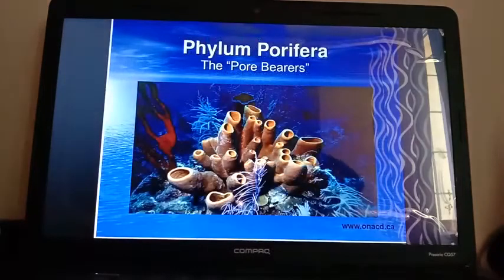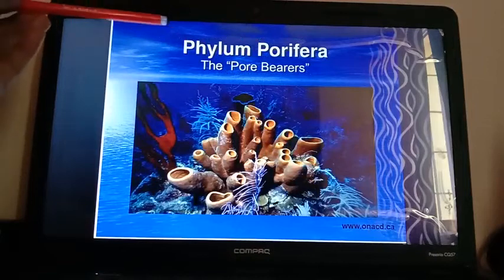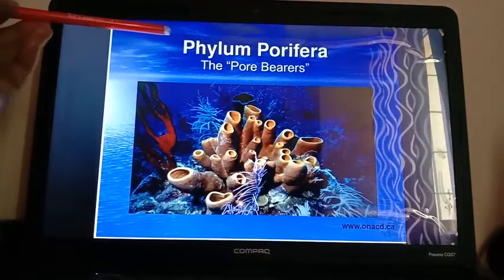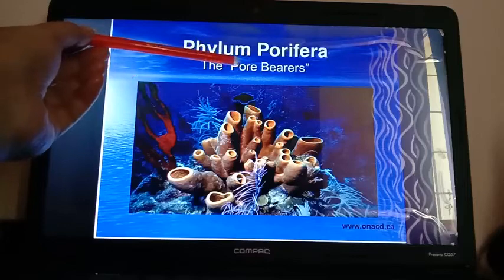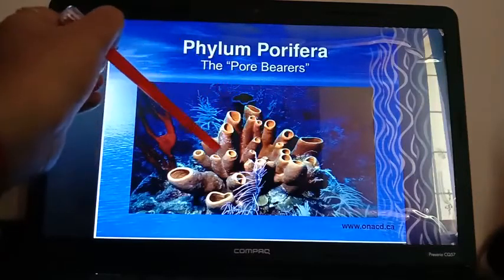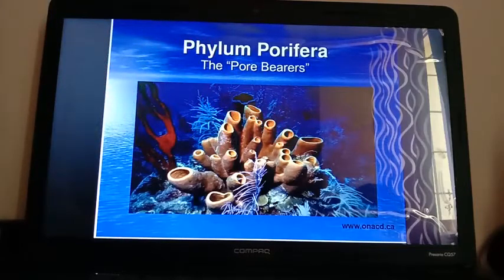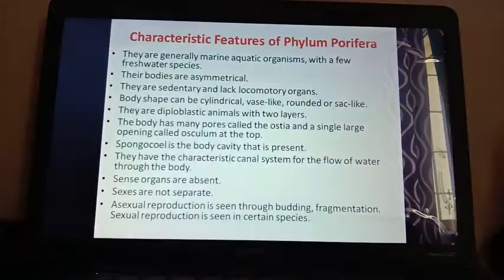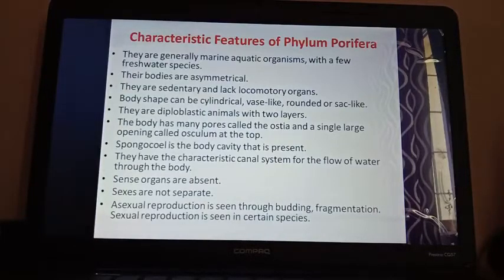So the first phylum is the phylum Porifera. The name Porifera comes from the term pores. These organisms contain so many pores in their body, so that's why they are known as pore bearers or Porifera. In each phylum, we will discuss some characteristic features and examples. So first, the characteristic features of phylum Porifera.